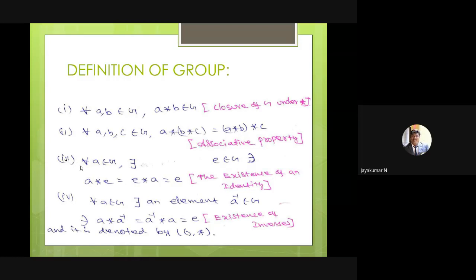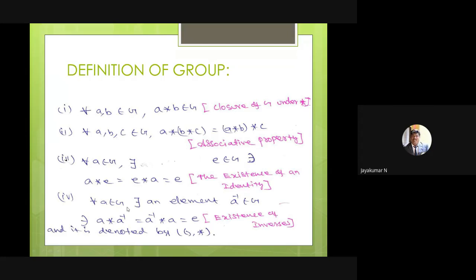Then if you choose any element in G, there exists an element E belonging to G, such that A star E is equal to E star A is equal to A. This is called the existence of identity, or identity axiom. Often in problems we consider only A star E equal to A, from that I can derive E. At last I have to check whether E belongs to G or not. If E belongs to G, definitely the identity axiom is satisfied.